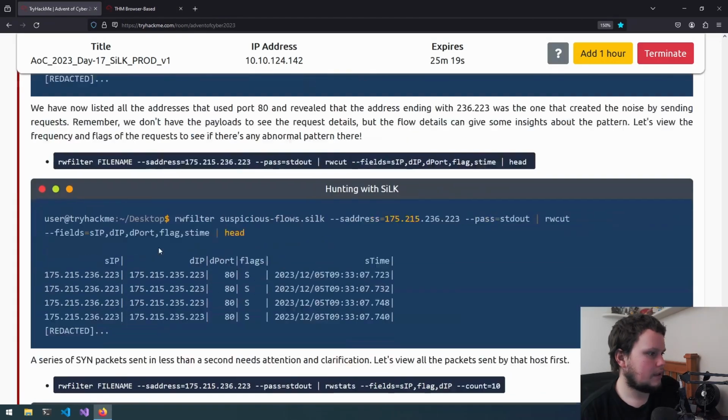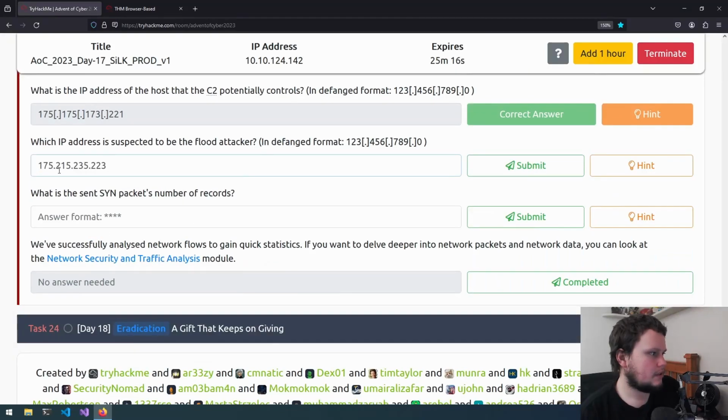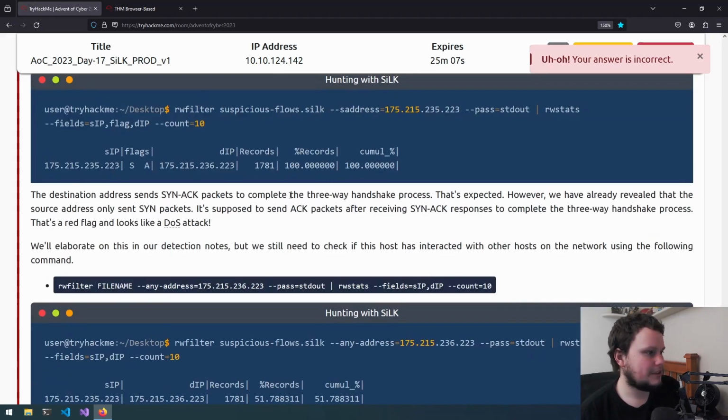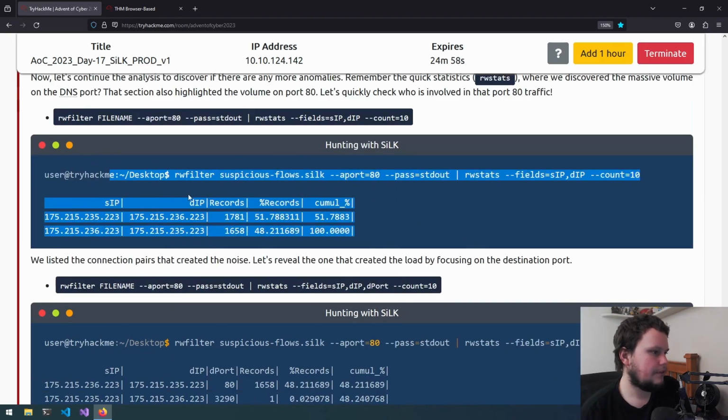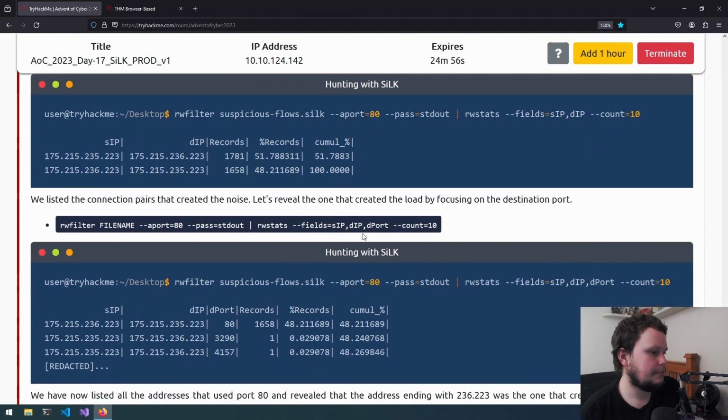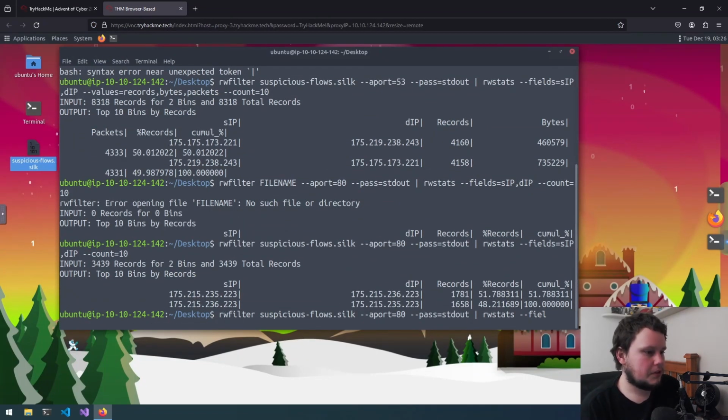So copy that, put that into here, and defang it once again. Nope, that's not the IP address. I just assumed that was the command for this. So back over to here, those two IP addresses are making noise, but what we really should be doing is passing this output and getting some stats on it. So we'll remove the original stats that we're getting, and we'll paste this one in. And what we are doing, accidentally kept too much in there.